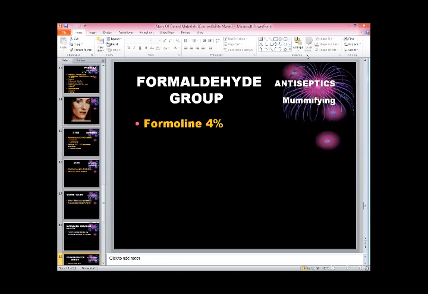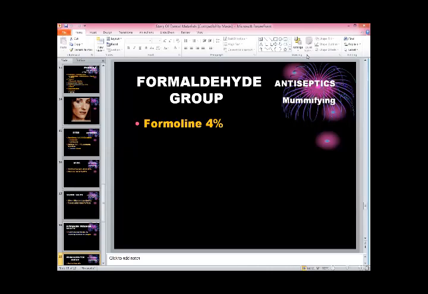So this formalin we are using especially in mummifying of the tissue. This group is very effective, and we are using this not only in dentistry but in all medical sites.